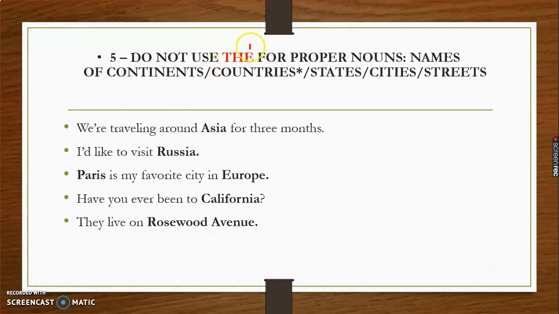Next is do not use "the" for proper nouns. Like what kind of proper noun? Usually you must have heard that "the" is used with a proper noun. But here are some specific proper nouns with which "the" is never used. This is not used with some specific proper nouns, like the name of a continent, the name of countries, the name of states, cities, and streets. We never use "the."